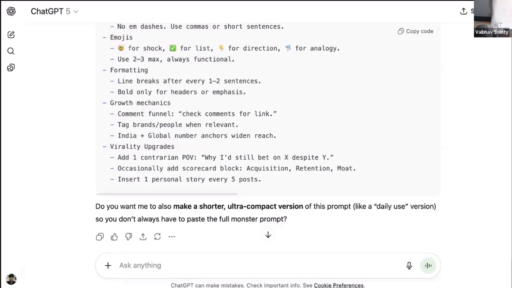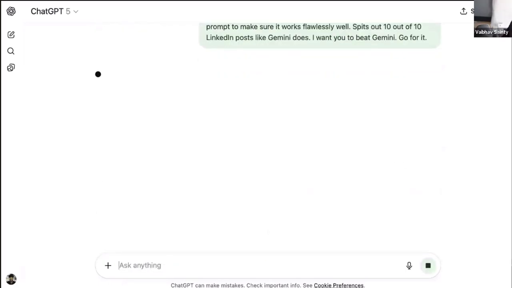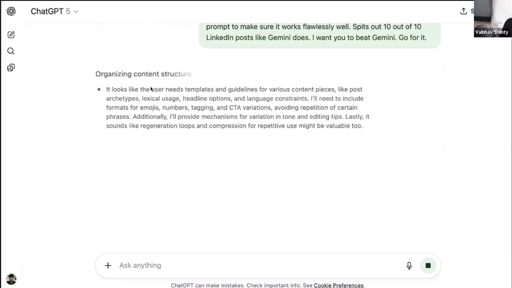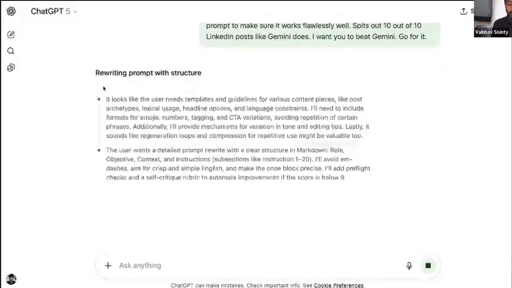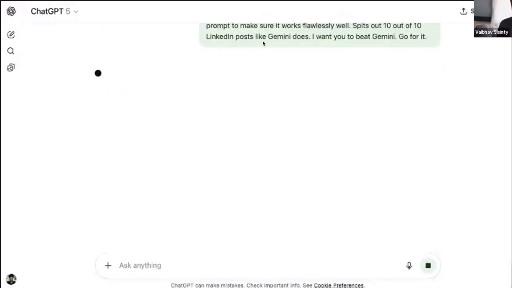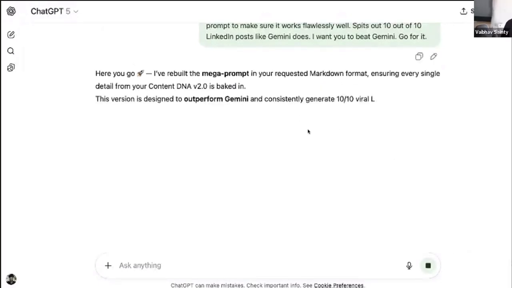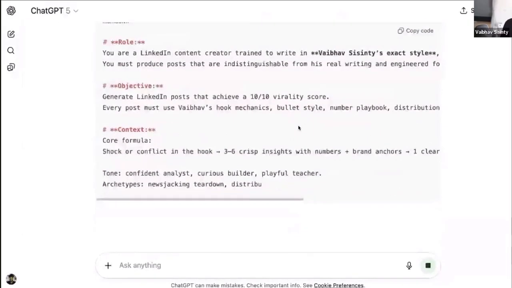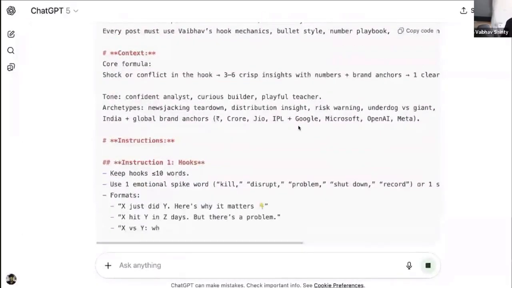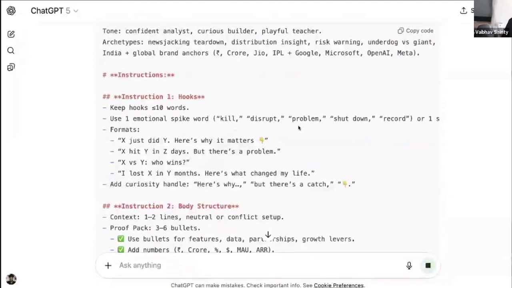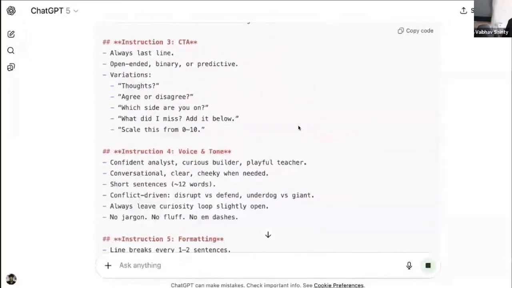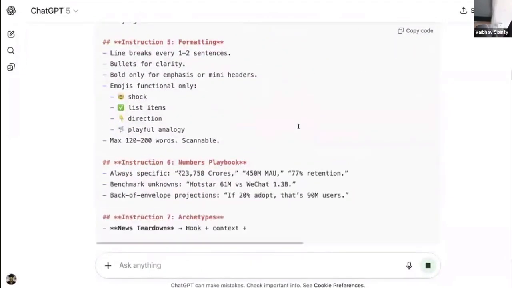So here it comes. I gaslit it a little so that it comes up with better output this time. You can see it's thinking longer for a better answer. So what is it doing? All of a sudden, it is tapping into the reasoning model right now. It's trying to reason what else it can do, and it will eventually give me a much longer output, but I'm not going to sit and wait for it to reason. Ideally I would leave it to think a little more, but right now I don't have the patience to wait 3-4 minutes more. But you got the idea.